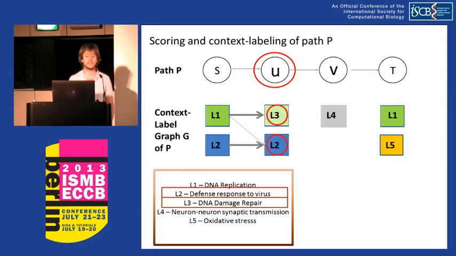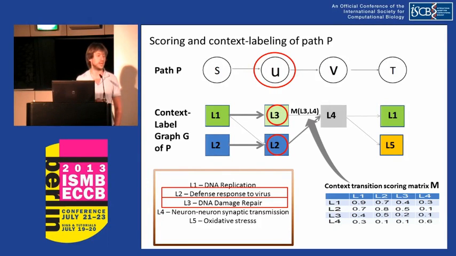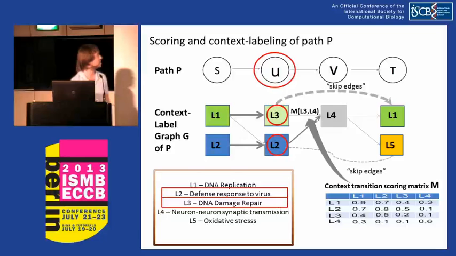Next, we connect each node in G by an edge to all nodes in the next column. We assign weight to these edges using our context transition scoring matrix M. For example, the edge L3 to L4. We also add special skip edges that are two columns apart to deal with missing annotations. The weights of these edges are set according to M with an added penalty to discourage their overuse. You can find the details of the penalty in the paper.